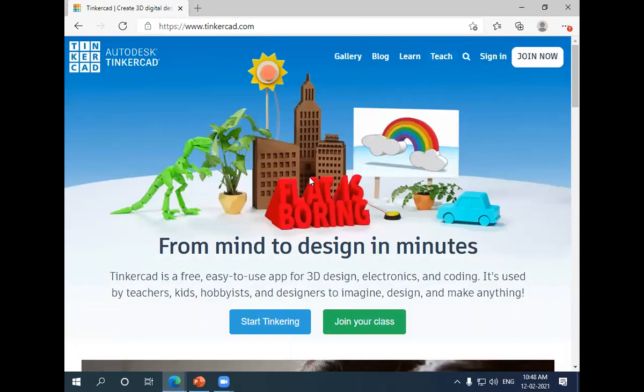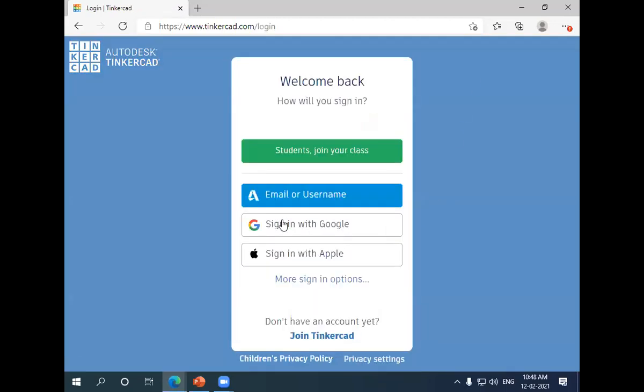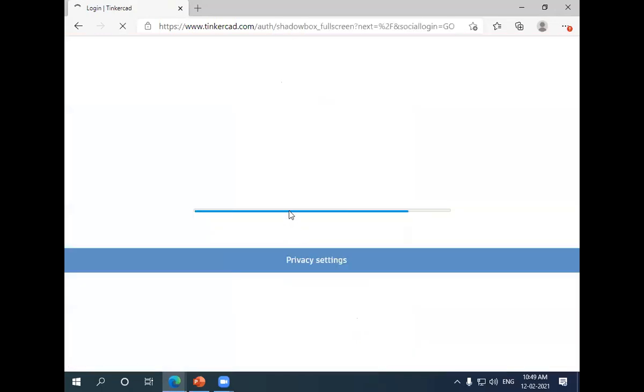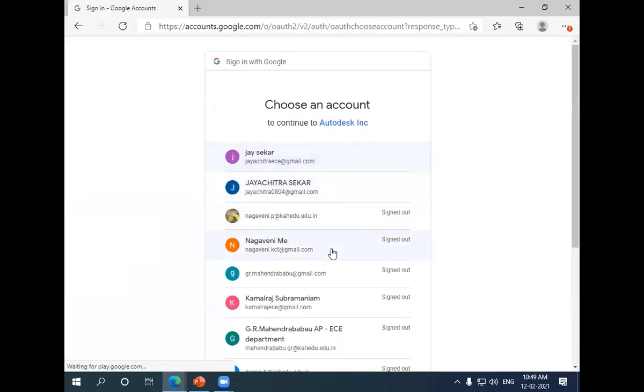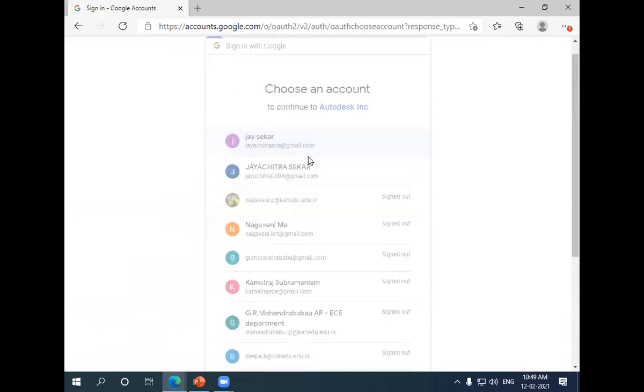So you will be able to see this page, and you can just click on sign in. If you have a Gmail account, you can sign in with Google, then you will be able to see your ID. So I'm just using that.